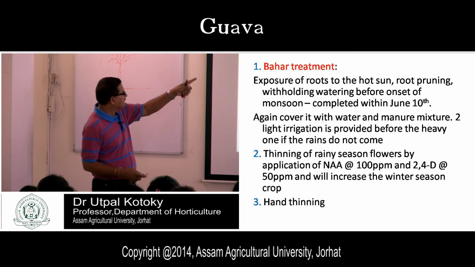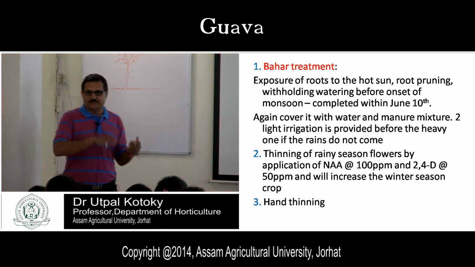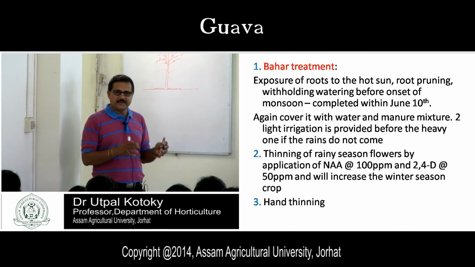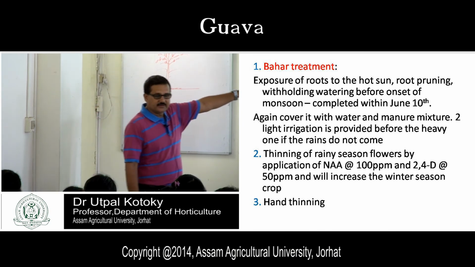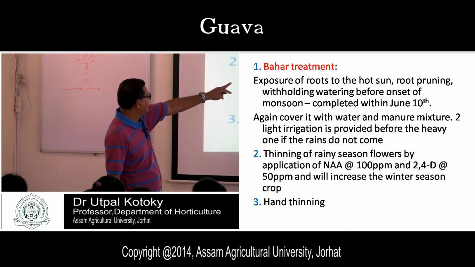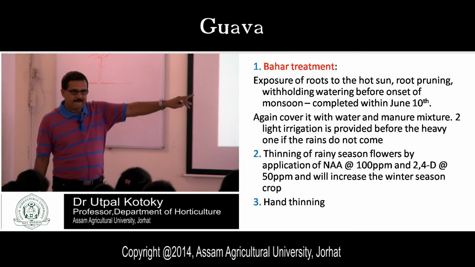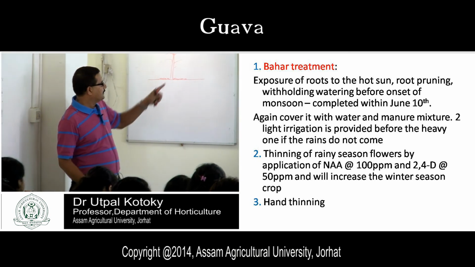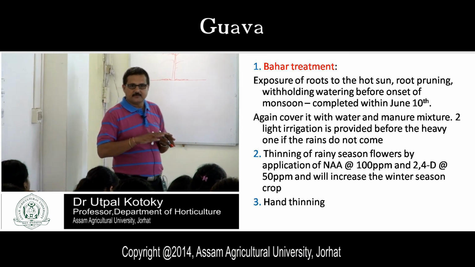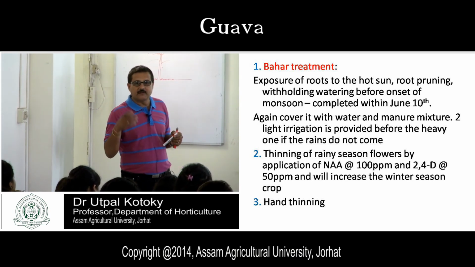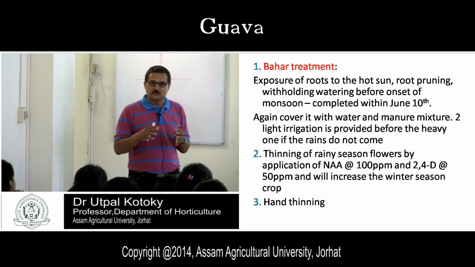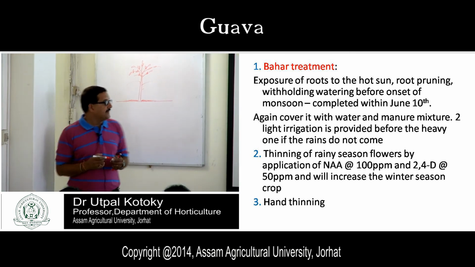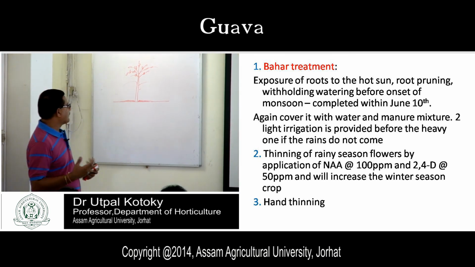Now after doing this, you should cover it with a soil and manure mixture. Earlier I said water and manure mixture, but that is a mistake. It should be soil and manure mixture, that is, farmyard manure and soil mixed, and the roots should be covered with it. Then irrigation should be provided.